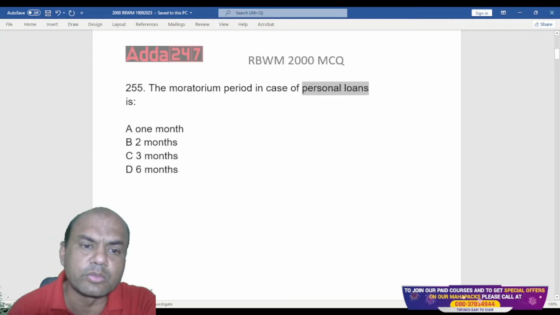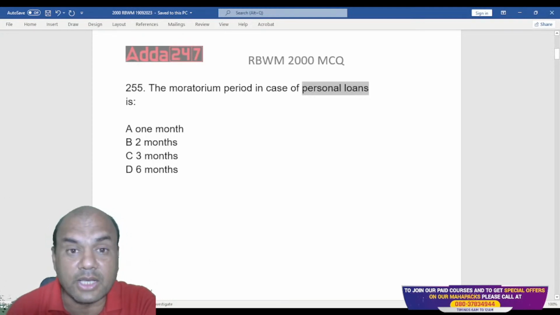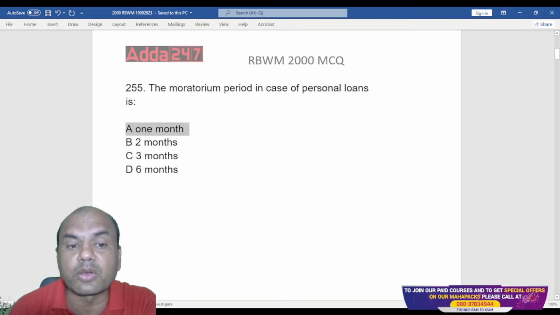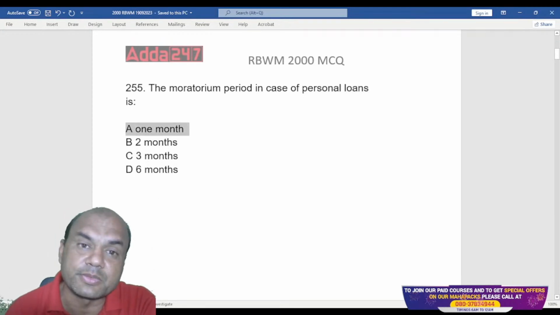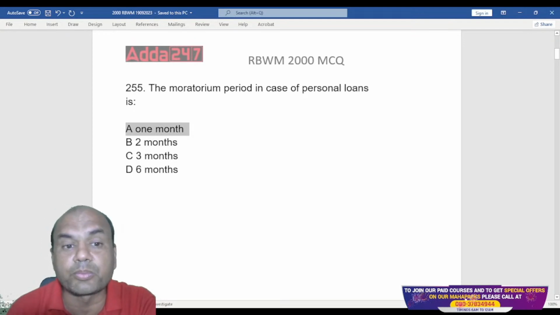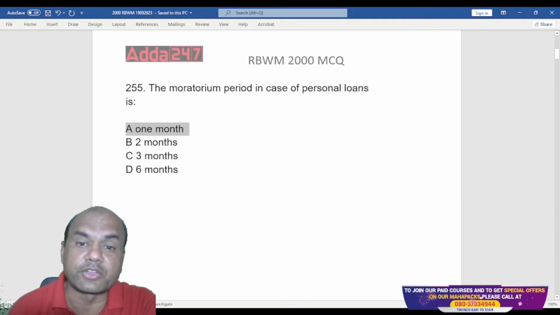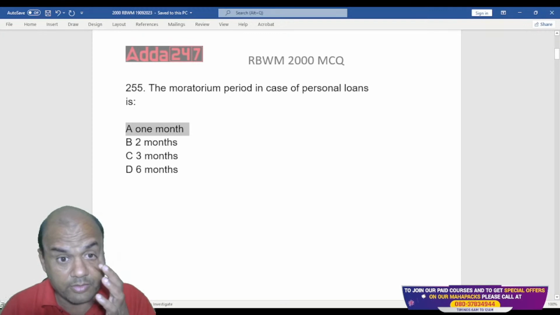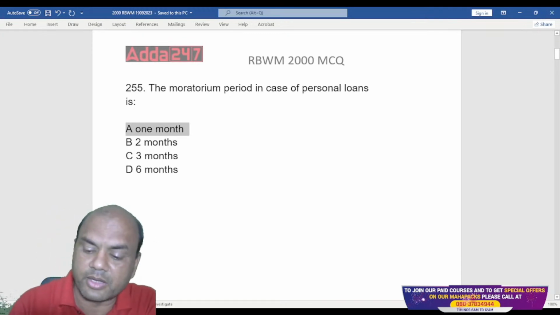Then where's the answer? When the answer has no moratorium period, you're saying 1 month moratorium period. Why? Because after the disbursement, it takes 1 month for the borrower to pay the EMI, isn't it? So that's why personal loans will have a one month moratorium period. Okay, got it?